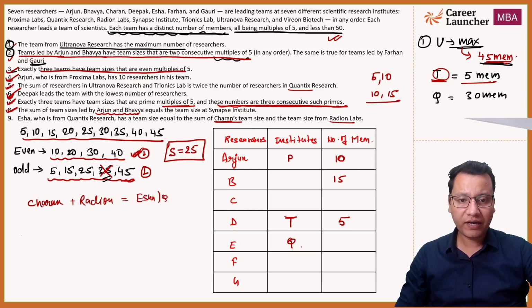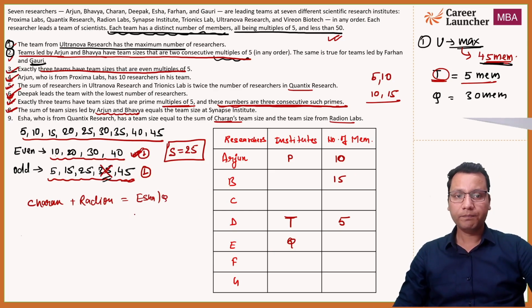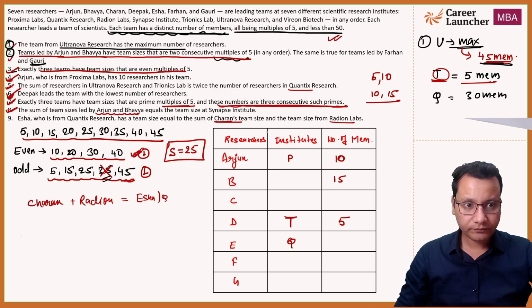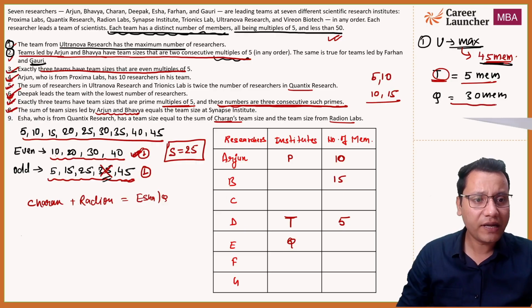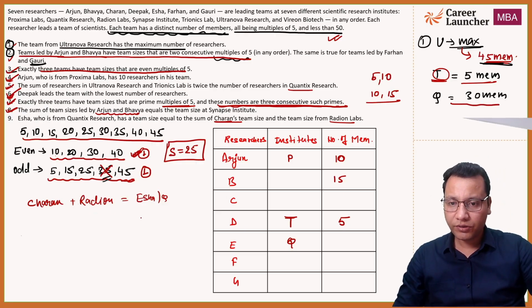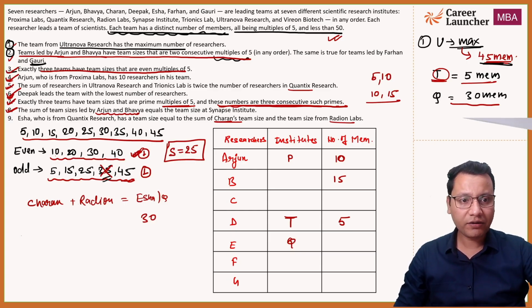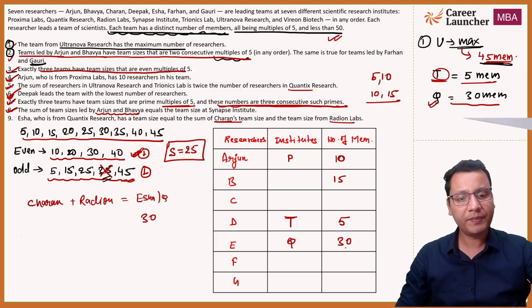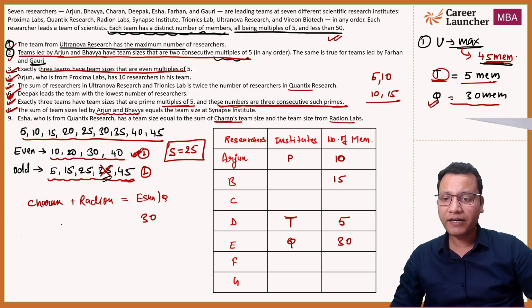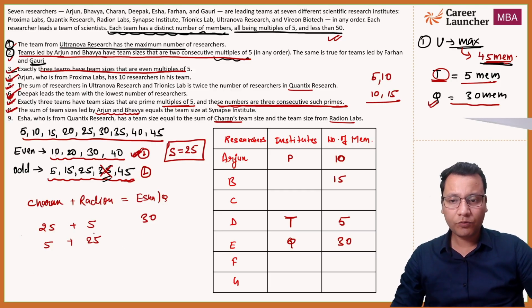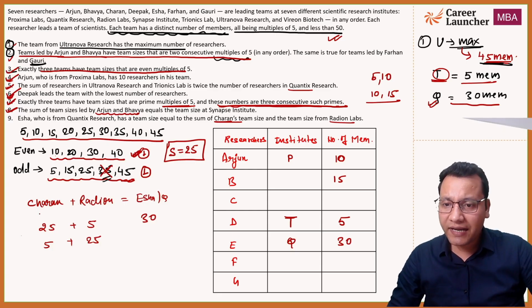But do we know the number of members? No, we don't know yet. Okay, so we know that Q has 30 members. So Q or Isha will have 30. Isha is working in Q and we have already found that Q will have 30 members, so we put 30 here in our table. Now how can 30 come? I can say this is 25 plus 5, one possibility, and 5 and 25, another possibility, right? Two possibilities. Now let's see.